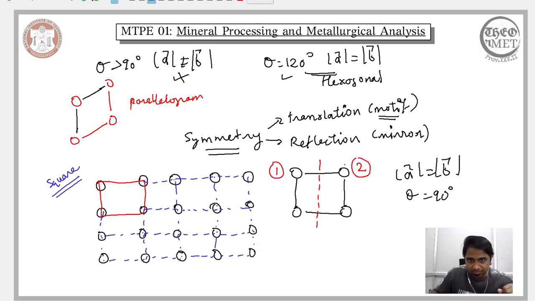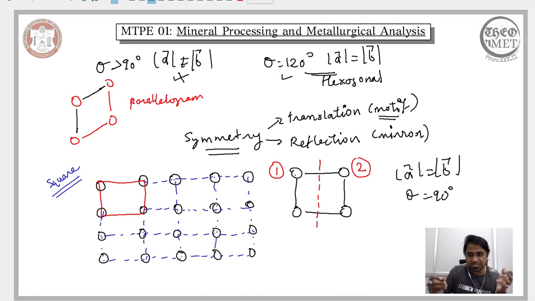So if you look into it closely and imagine the reflection of this one on this mirror here, then this region two is nothing but the mirror image of this one here.